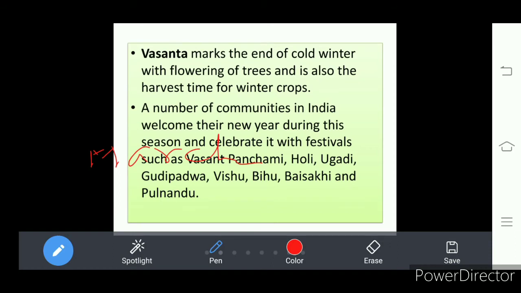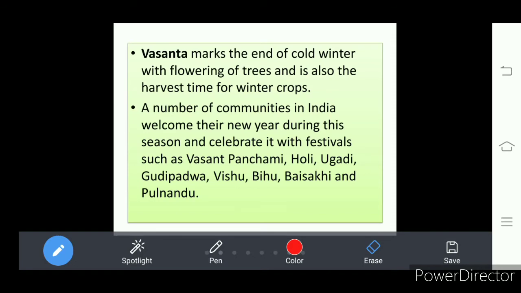When seeds are sown in the winter, those seeds will give crops at the end of the cold winter, that is the beginning of Vasanta. So here we see the winter crop comes into the hand in the month of March. Understand?